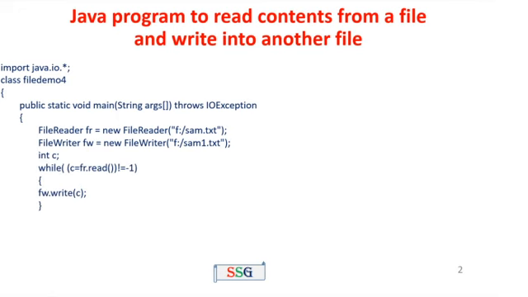Here int c is for getting the input from the file. While c is equal to fr.read(), that means you read the contents from the file reader and write the contents to the file writer object fw. So c = fr.read() up to the end of the file, that is -1. Then after reading character by character, the same content is written to the file samp1.txt with fw.write(c).